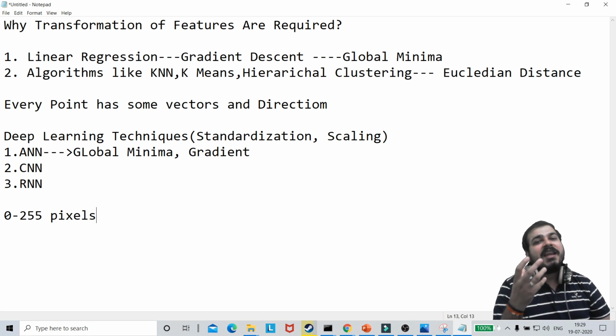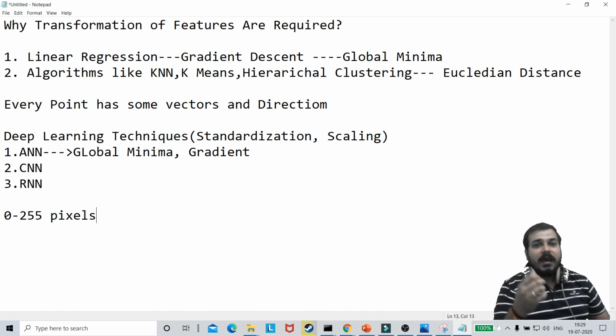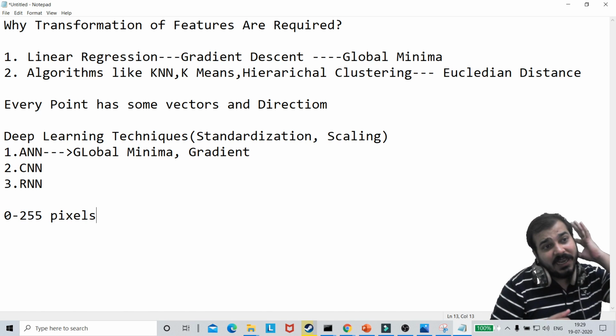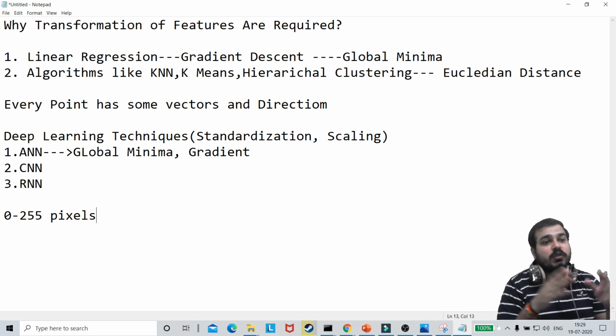In RNN and in ANN techniques, you can apply min-max scaler, or you can apply standard scaler, or any such thing. So in deep learning also, if someone asks you whether you require transformation or scaling or standardization, because this is one of the most important interview questions, you should say yes, it does require.